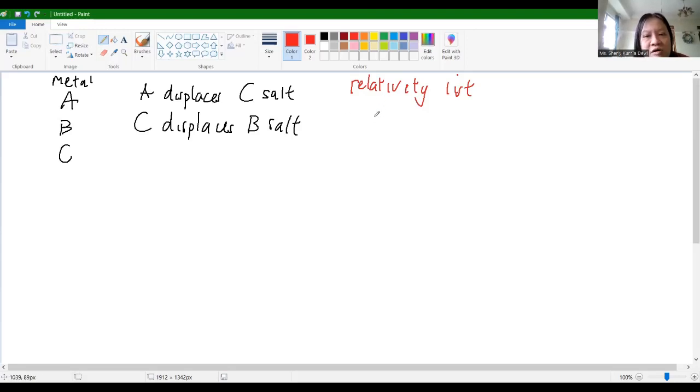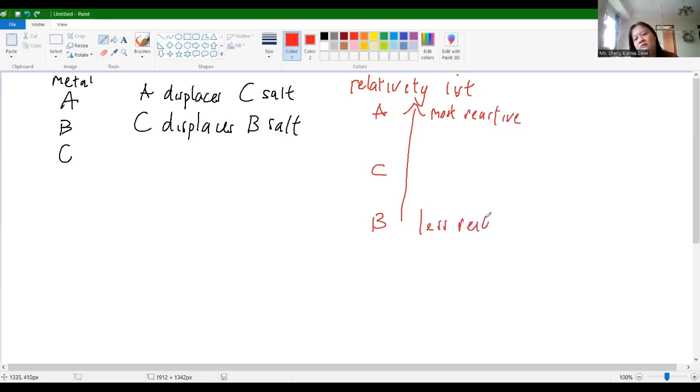A can displace C salt. So therefore A is stronger, or more reactive, than C. Okay. C can displace B salt. So therefore C is more reactive than B. So this is the reactivity series from the most reactive to the least reactive. Okay.